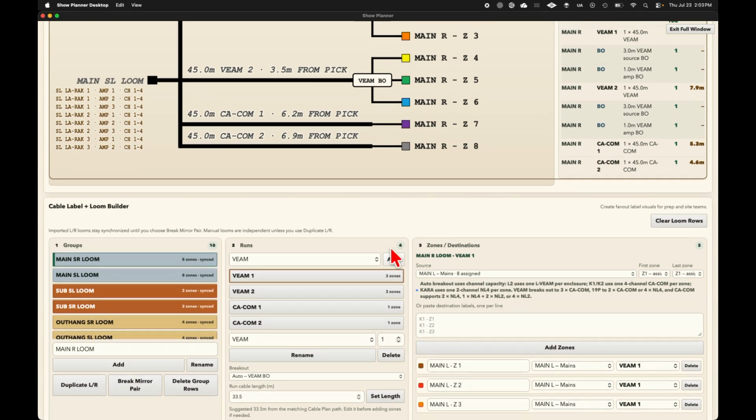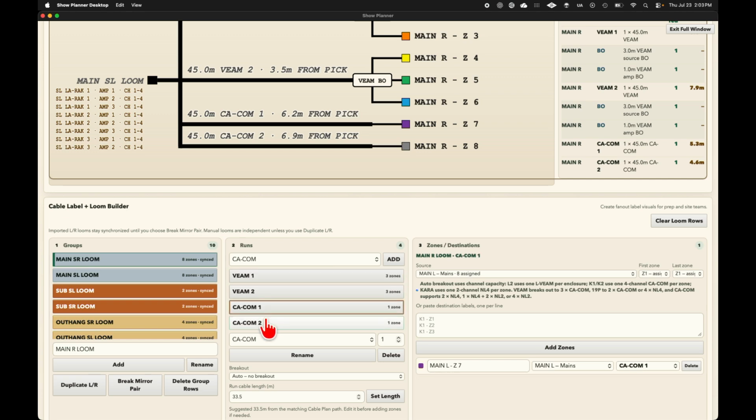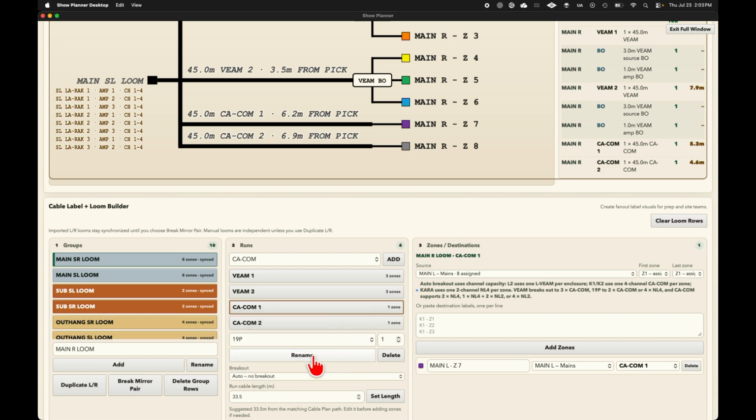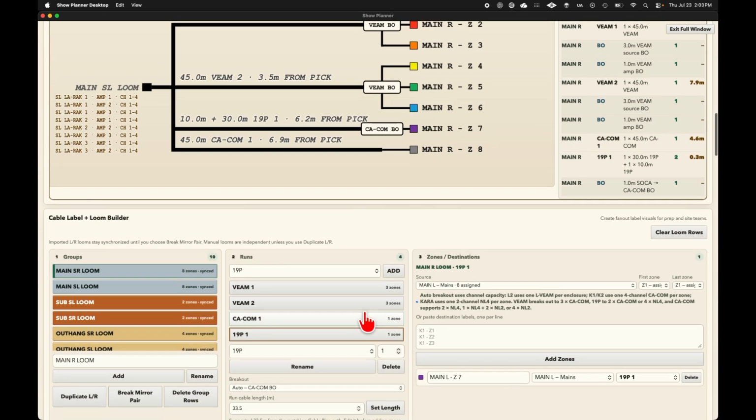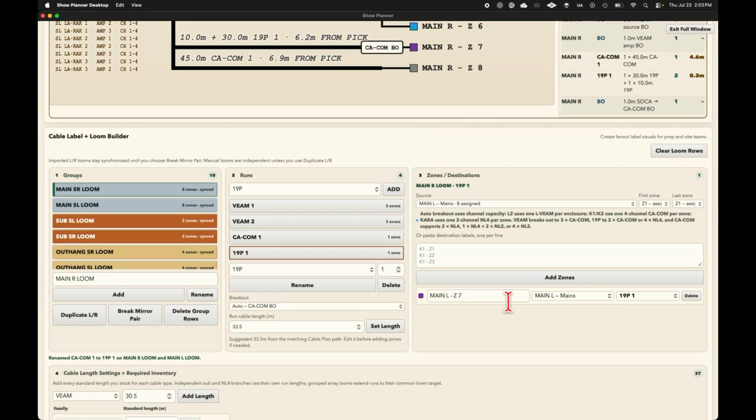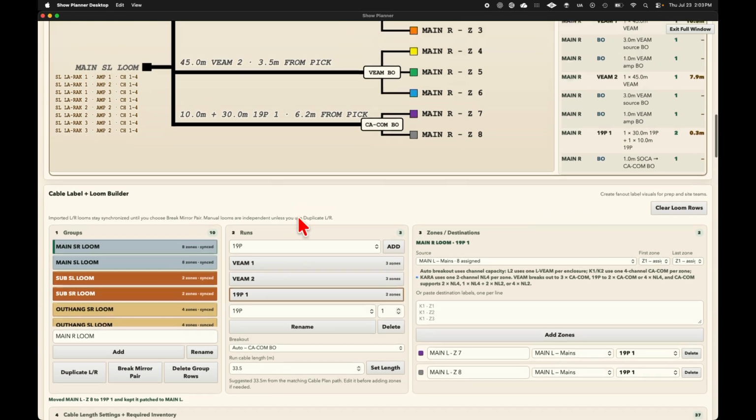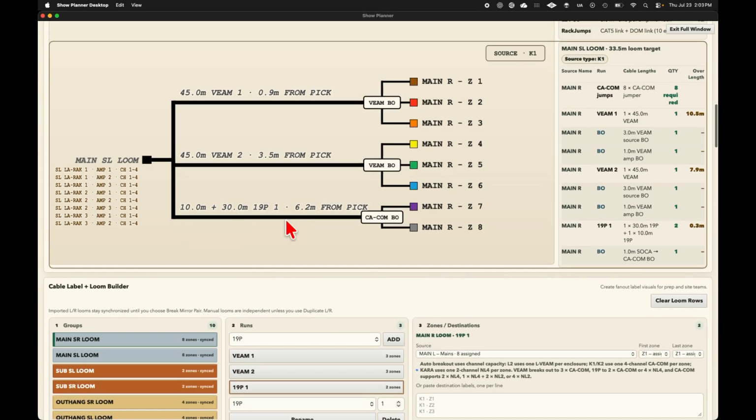If we want to change, let's say, these two CA comms to a single 19 pin, go ahead and change this to a 19 pin. There we go. It's taken the one zone that was originally the CA comm. Now we want to move this zone over to that 19 pin. There we go. It's auto moved it over and removed that CA comm. So we can see up here, it's added our 19 pin and a breakout here in our inventory as well.